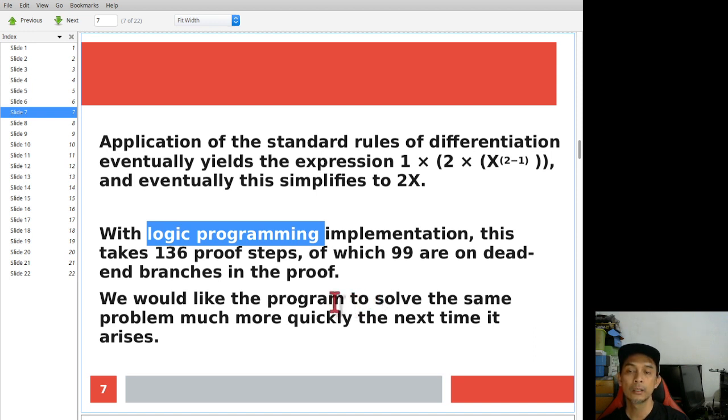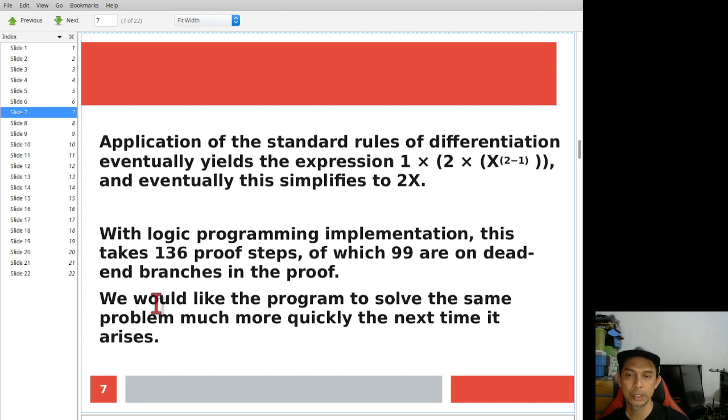Now, how to solve this problem much more quickly, if you happen to encounter the same or similar problems? You don't want to have to go through 136 steps just to solve a simple problem, the derivative of x squared. The answer is 2x. If you follow the same logic programming, it requires 136 steps. Now how to make it quicker if you encounter the same problem?